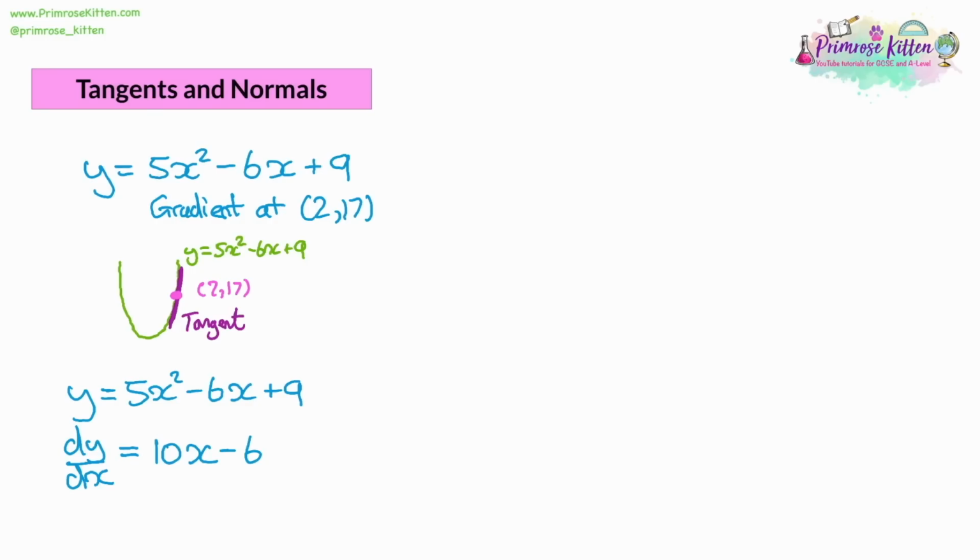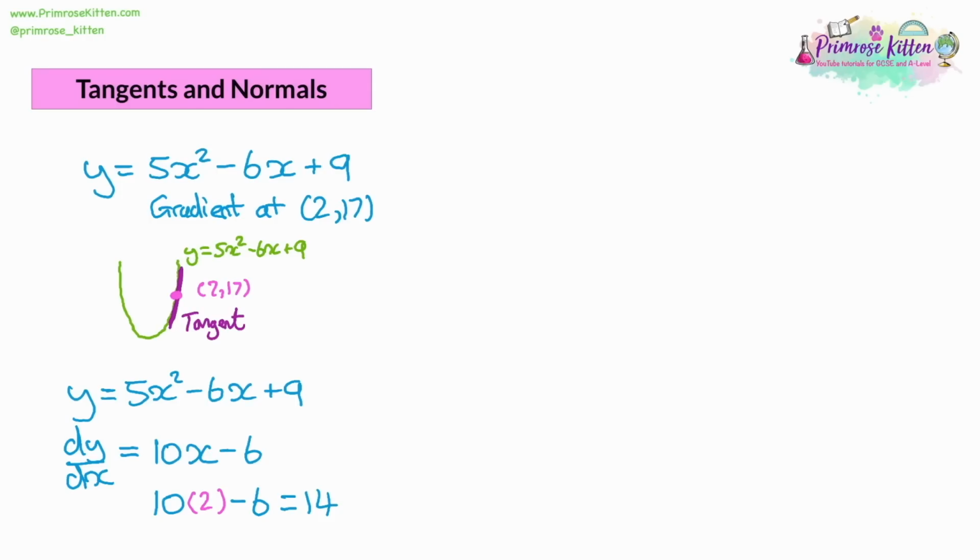Now, we wanted the gradient at a specific point. We wanted it at 2, 17. So we want to take our 10x minus 6. We want to replace the x with the 2 and then take away 6. So 10 times 2 is 20, and take away 6 is 14. So the gradient at 2, 17 is 14. You differentiate the curve, and once you've differentiated the curve, you have an equation representing the gradients, and you just substitute in the x coordinate.